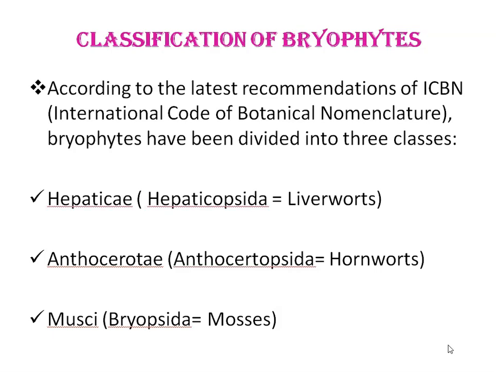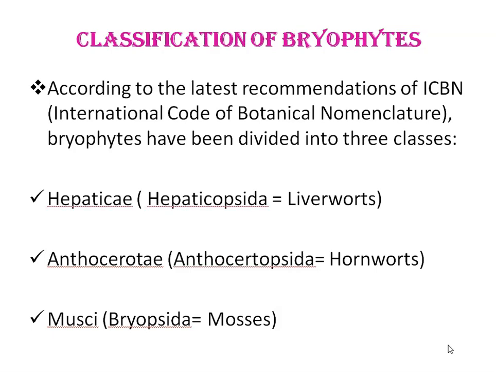So next is the classification of bryophytes. According to the latest recommendation of ICBN, the International Code of Botanical Nomenclature, bryophytes have been divided into three classes. First is Hepaticopsida, which includes liverworts.